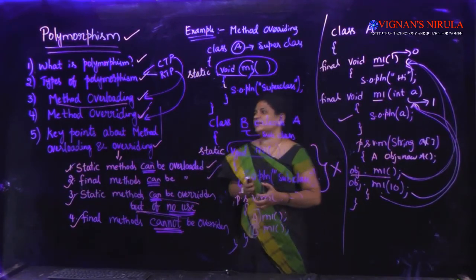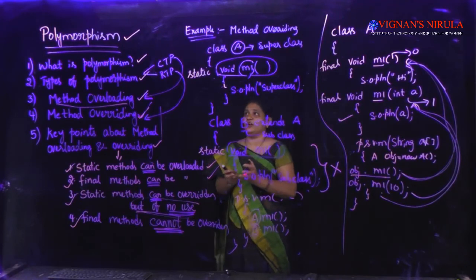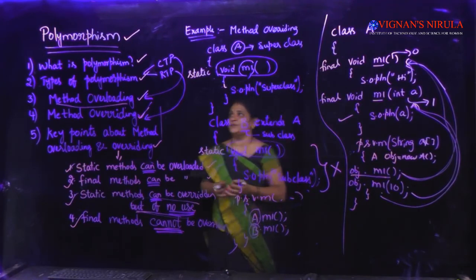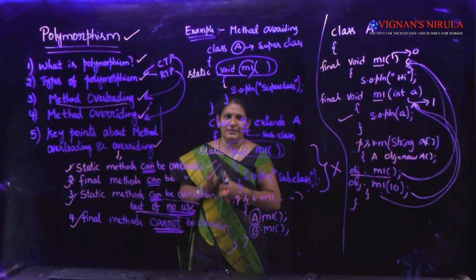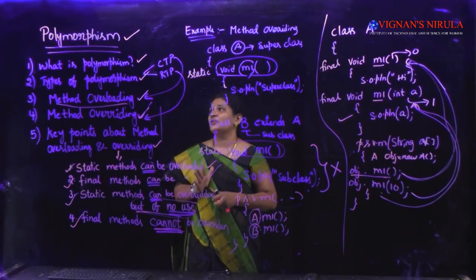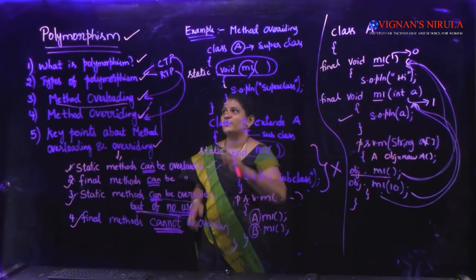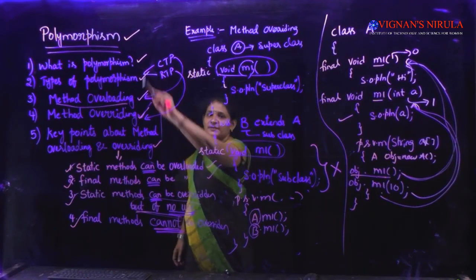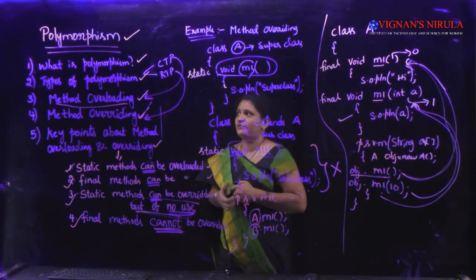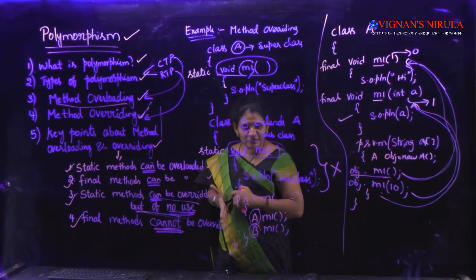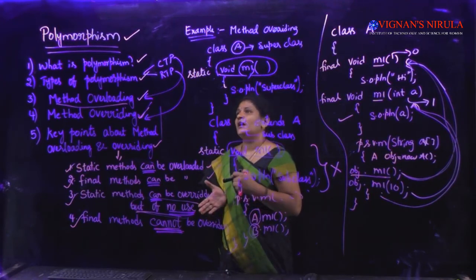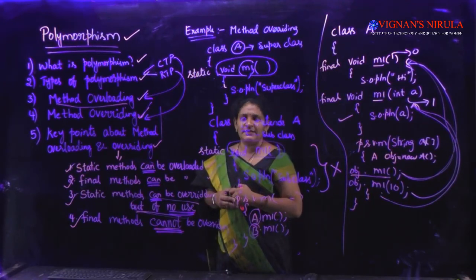So students, that's all for today. That is all about your polymorphism concept. We have learned many concepts in today's class. What are those concepts, students? The first one is what polymorphism is. We have seen the definition of polymorphism, and how many types of polymorphism there are: compile time and runtime polymorphism.